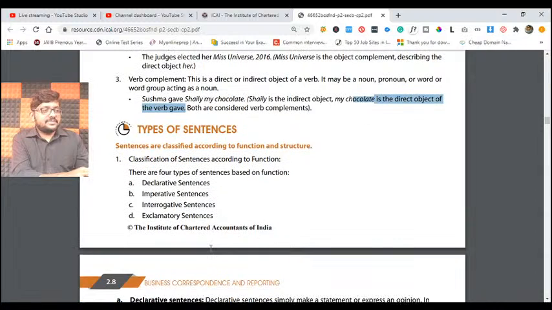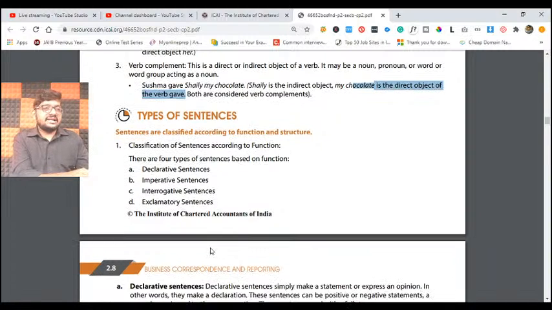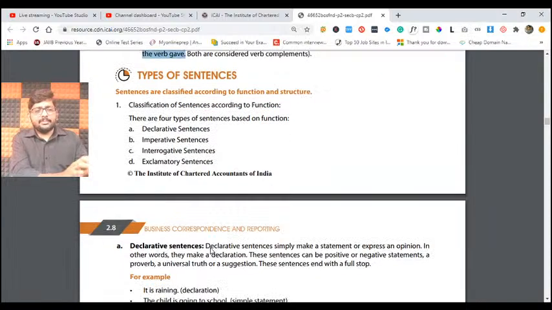Till now we have completed different types of phrases, clauses, direct objects, indirect objects, complements, verbs, all these topics. Now let us get into the main topic: types of sentences. If you have understood all the initial discussions, this is going to be the main class now. Please pay attention. We have four types of sentences. It is a very important session. I did not tell this till now, but this is very important.